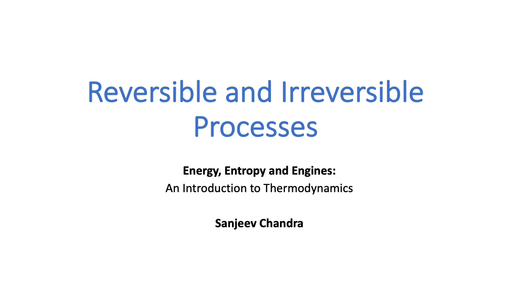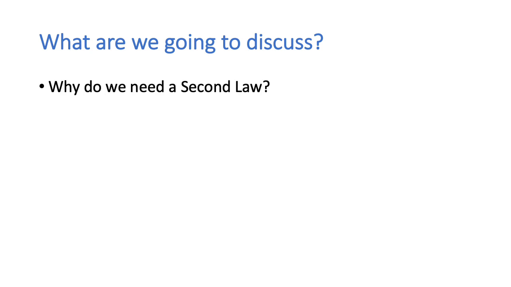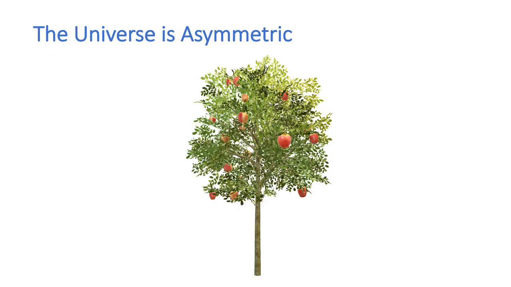Reversible and irreversible processes. Why do we need a second law? The universe is asymmetric. Spontaneous processes happen in one direction, but not in the other.